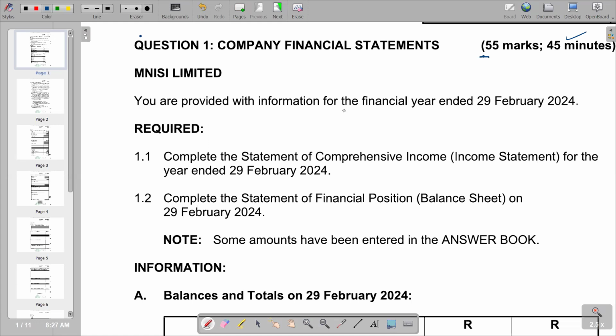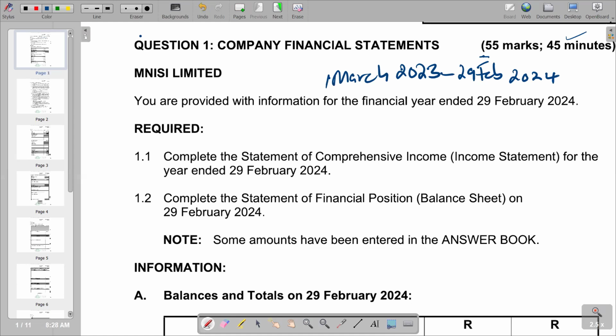So we are seeing that it started in the previous year, the following day, which is 1 March 2023 to 29 February 2024. So basically, this is our financial year consisting of 12 months.